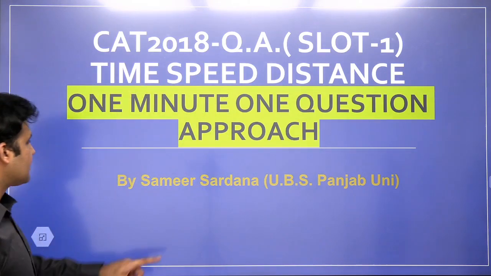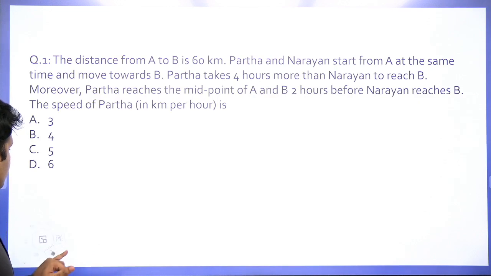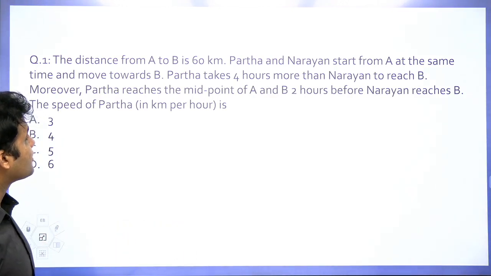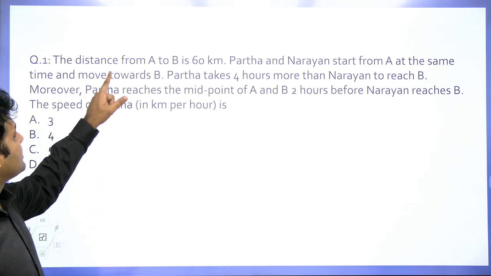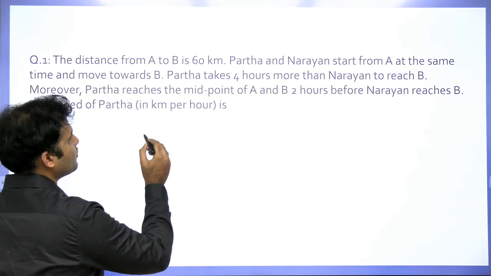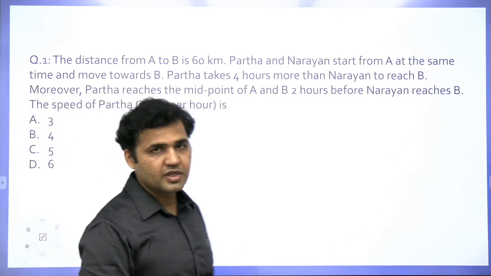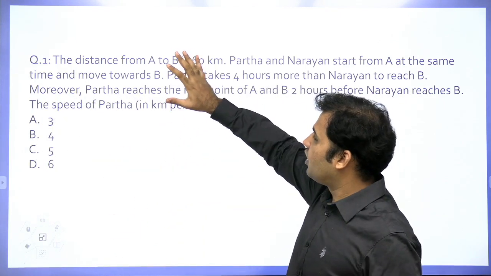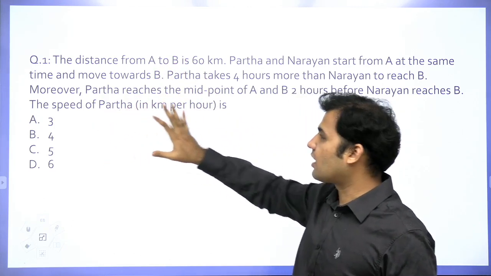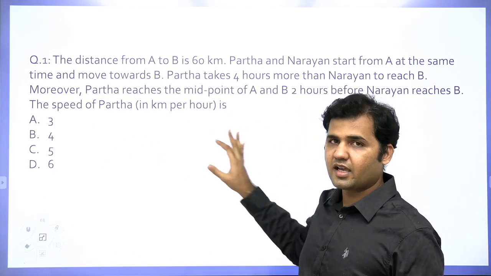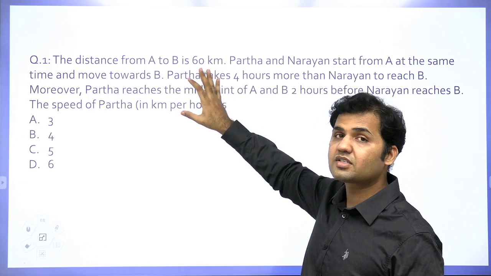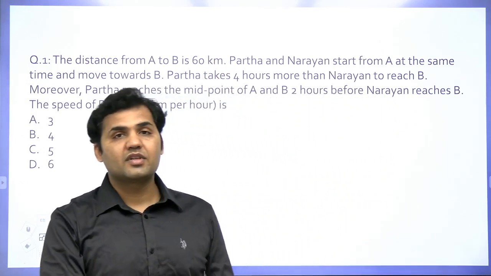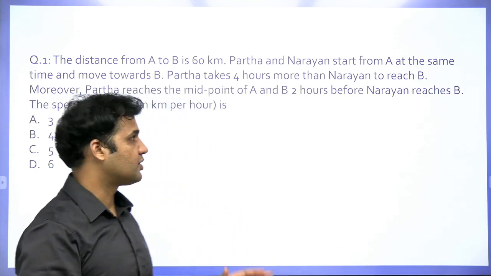So let's start, guys. Here is the first question that we are going to discuss, and this is an original CAT exam question asked in CAT 2018 slot 1. The question says the distance from A to B is 60 kilometers. So what we are going to do is, first we will understand the information of the question. We will make a rough diagram of it, just to understand the question, and then finally I'll tell you the approach of solving the questions without making equations and using formulas.